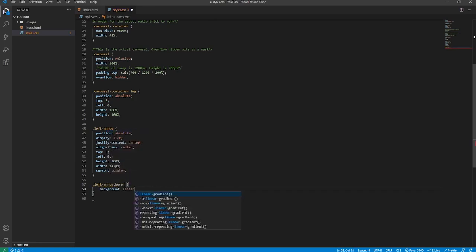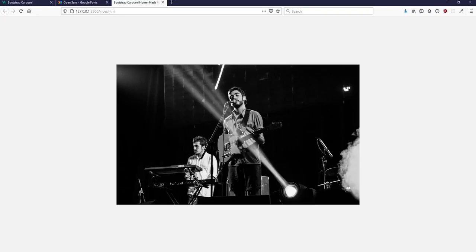And its background, we'll use the linear gradient method. The direction will be to left. The first color will simply be RGBA, and that will be 4 zeros. So essentially no colour, because it's black with 0 opacity, so they won't see anything. The second colour will be black with 0.3 opacity, so a very faint black there. So if we go back to our live server, I don't know if you can see that, but it's very faint. When we hover over it, this faint gradient is being applied.